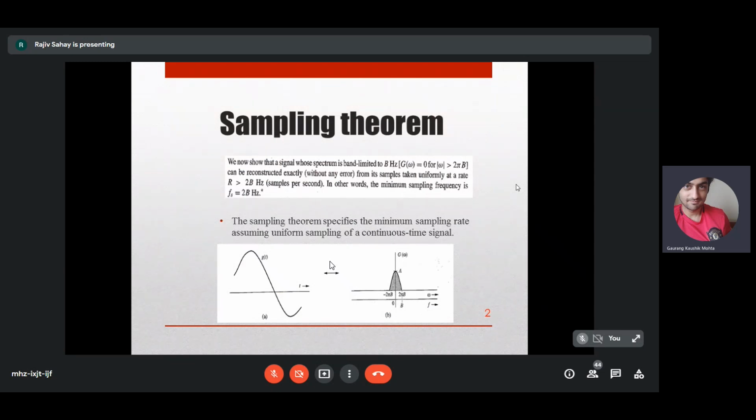So all of you must be familiar with this chapter, but in DSP we study a little bit more than what we study in signals and systems. So let me start from basics. Okay. So we are going to talk about sampling a continuous time signal, which is band limited, and it is band limited such that its spectrum extends from 0 to B hertz.